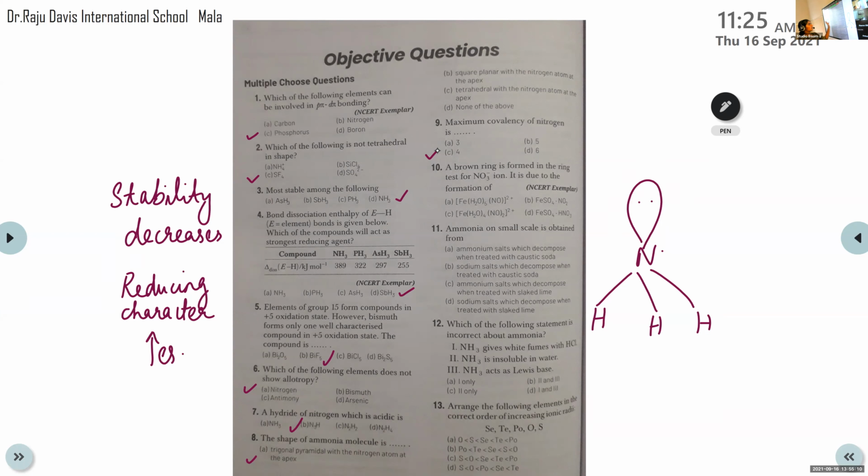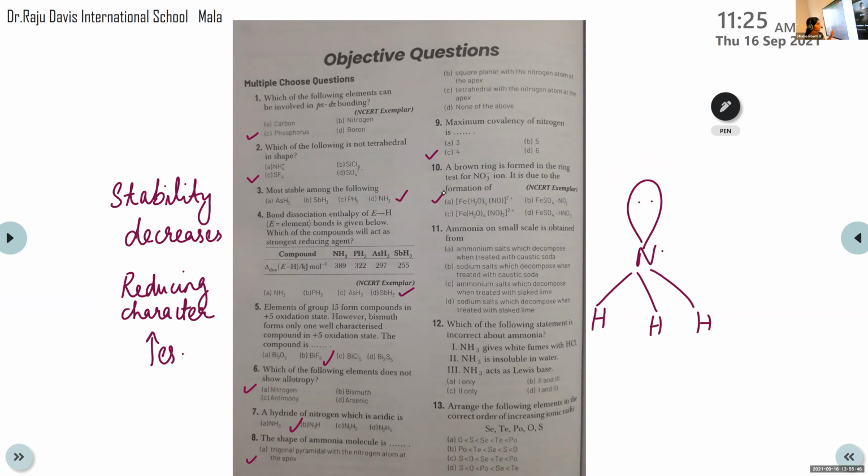And which is that complex? Option A, Fe(H2O)5NO 2+, then Fe(H2O)4(NO)2 2+, then option B FeSO4NO2, option D FeSO4HNO3. It's a complex. So which is the correct answer? That's on page number 180. Option A. Okay, option A.